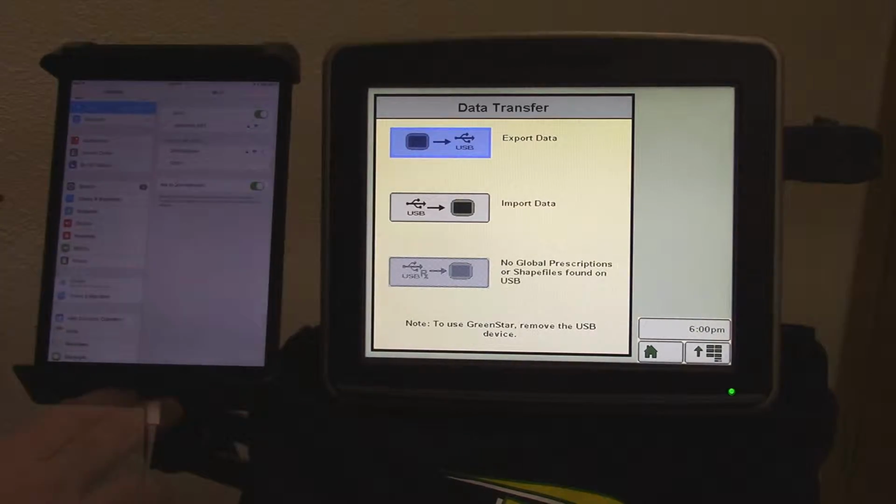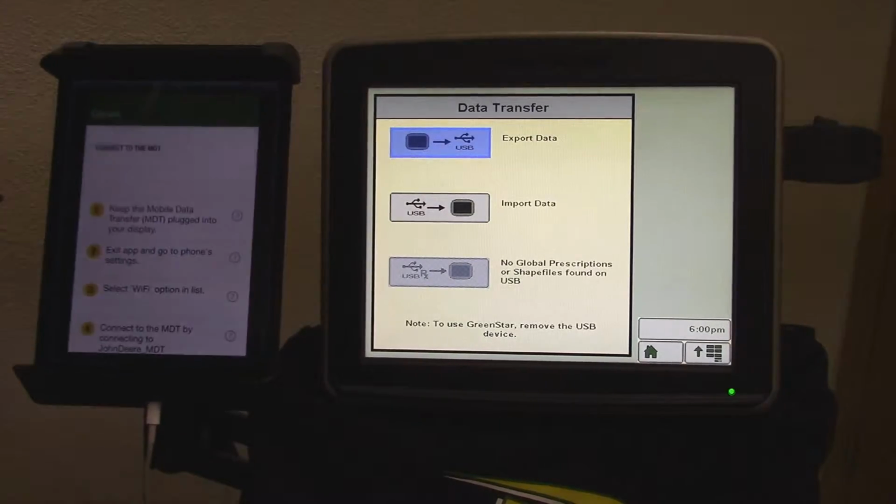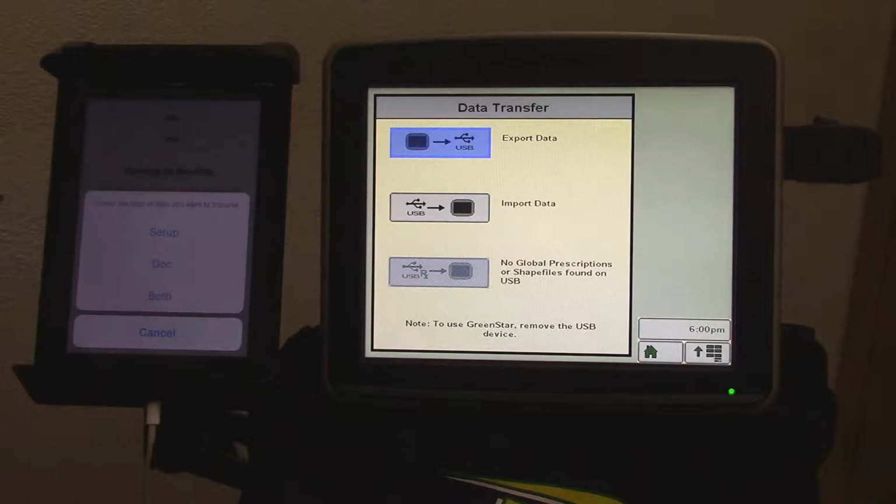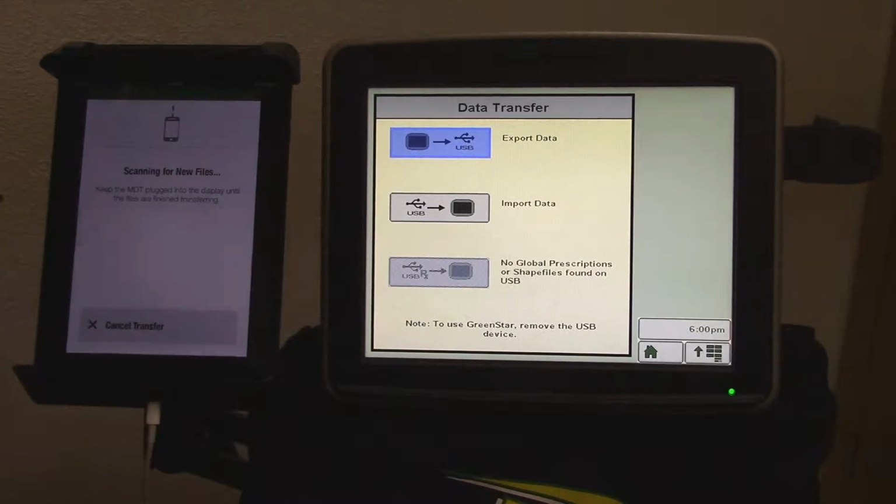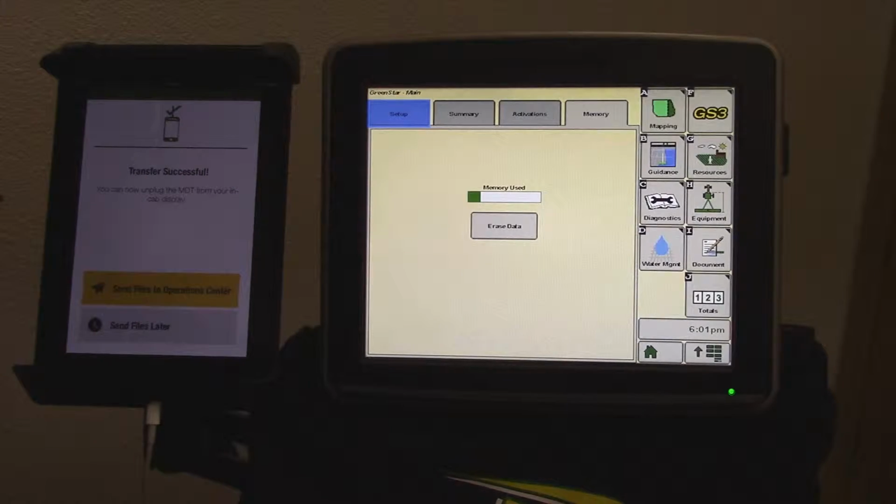Once connected to the Wi-Fi, return to your mobile data transfer app. Now you can select what data you want to transfer: setup data, documentation data, or both. Today we are transferring both. Files will begin to transfer, and when successful, you can unplug the mobile data transfer stick. Your display will then return back to normal operation.